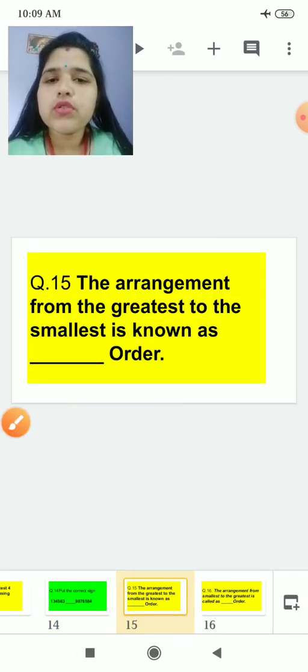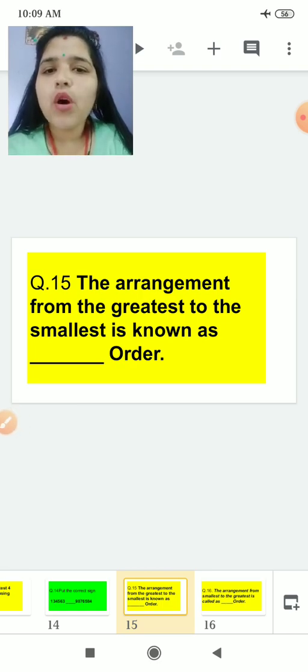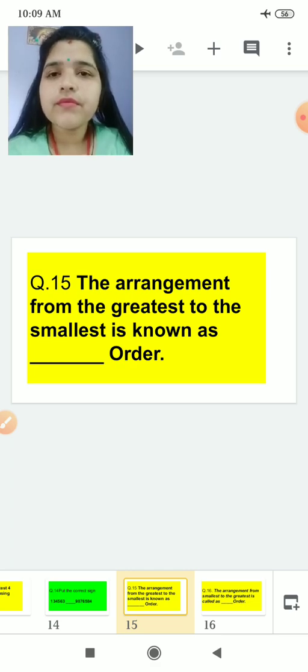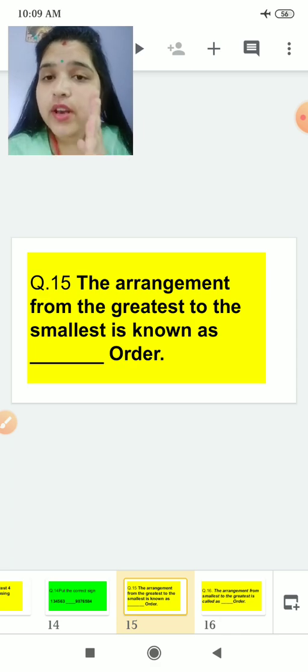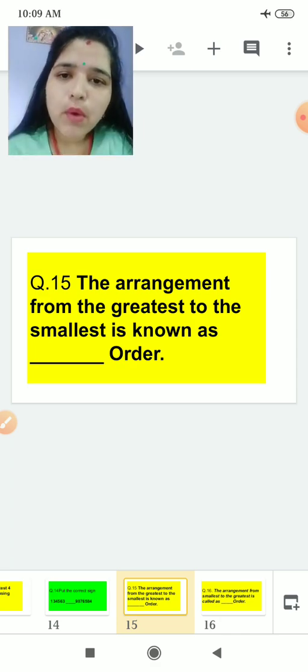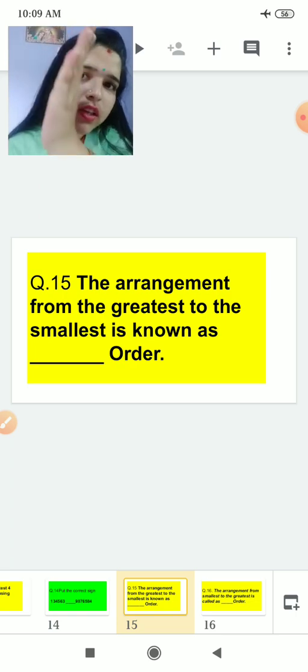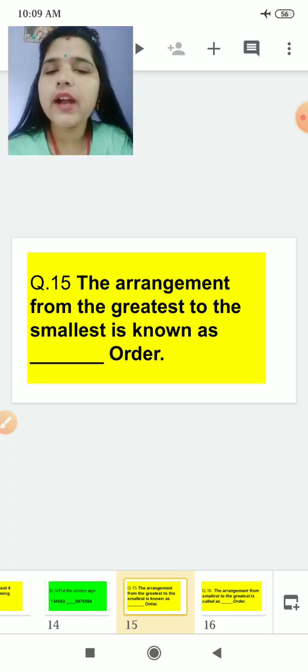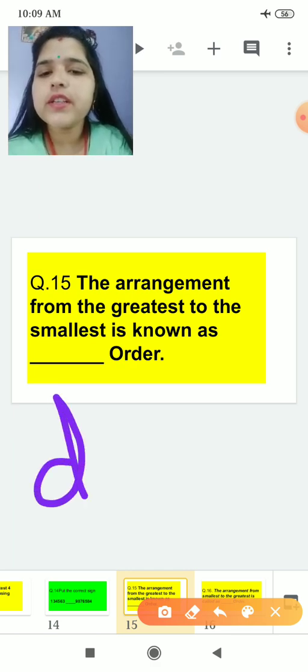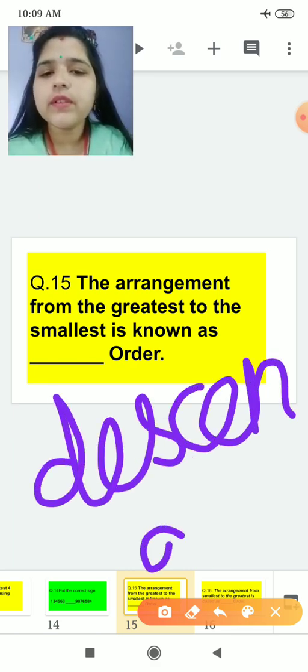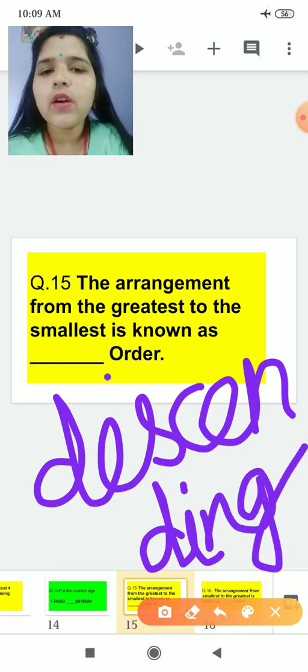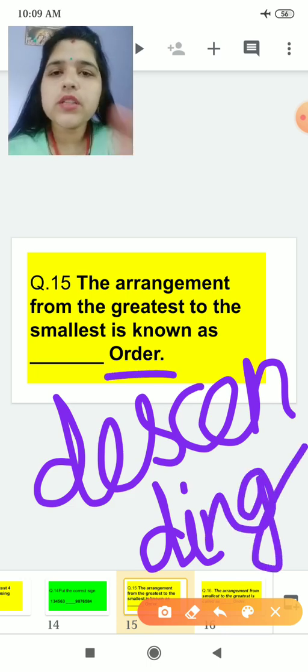Now our 15th question is, the arrangement from the smallest to the greatest to the smallest is known as dash order. Which order is that? The arrangement of the numbers from the greatest to the smallest. Which is that? It is descending order. We are coming from the highest number to the lowest number.